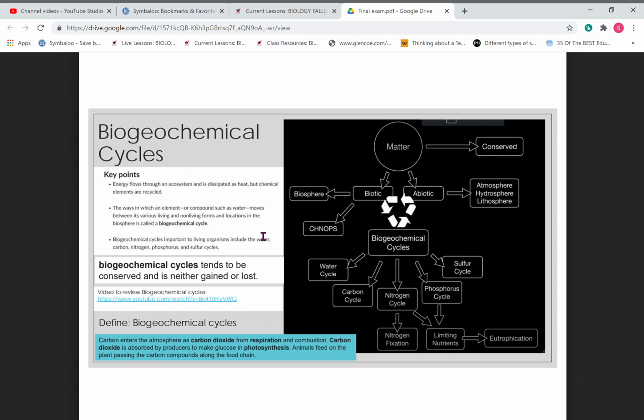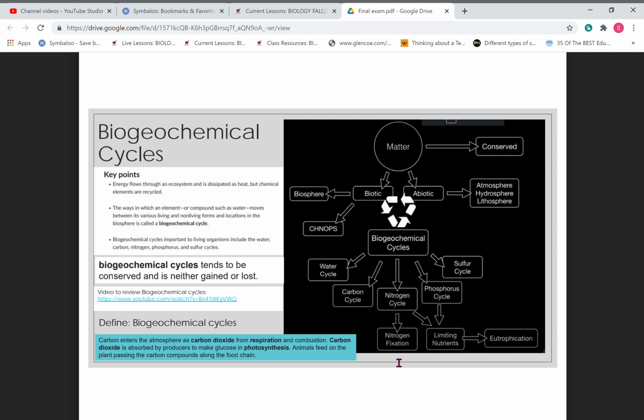All right, biochemical cycles. Remember this? This was a pretty complex process. So over here it kind of draws that out for you. You'll need to watch the arrows, but if we look at the biogeochemical process here, you're going to see the cycles. We talked about the water cycle, the carbon cycle, the nitrogen cycle, and the phosphorus cycle.